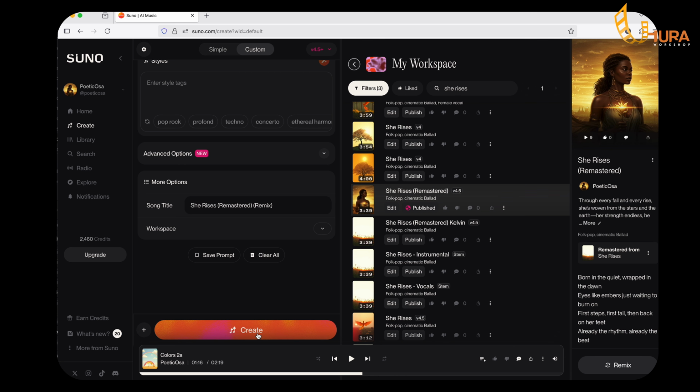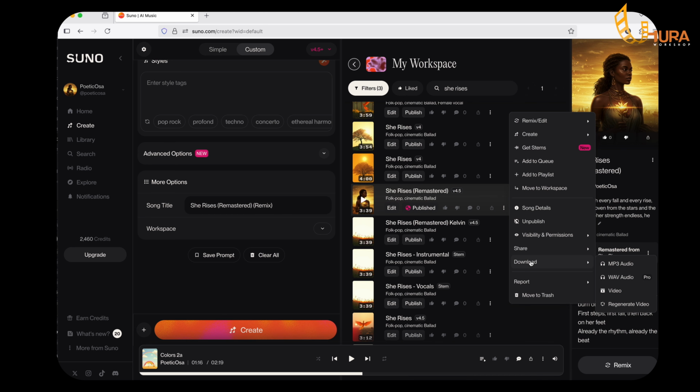Once you click on Create, Suno AI will generate two versions for you. You can listen to it. If you like it, you go ahead and download it. As you can see, this is mine here, whichever version you want, either MP3 or WAV. I always prefer to download WAV, but for the free version, you can download MP3.